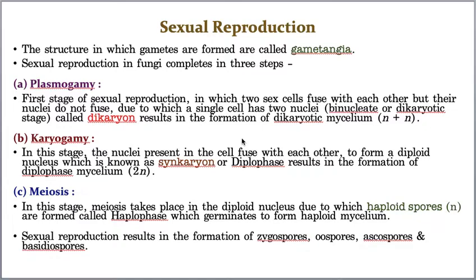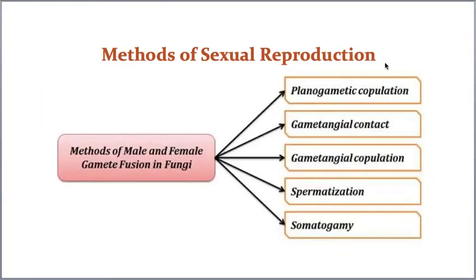Due to sexual reproduction, different types of spores are formed, that is zygospore, oospore, ascospore and basidiospore. And sexual reproduction takes place in five ways. They are planogametic copulation, gametangial contact, gametangial copulation, spermatization and somatogamy. In just 5 or 10 minutes back, I explained about the first three types of sexual reproduction, and the last two types.